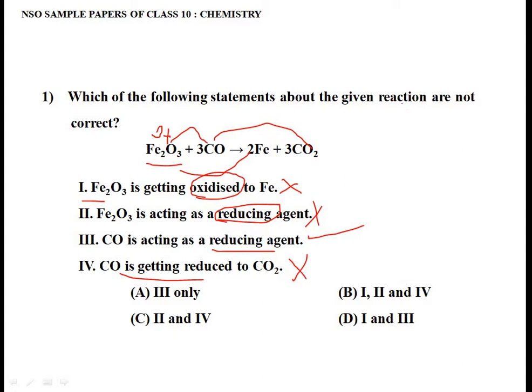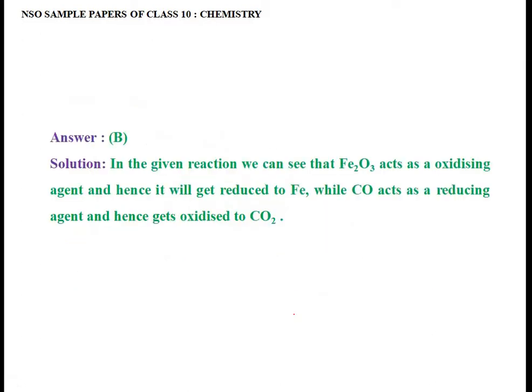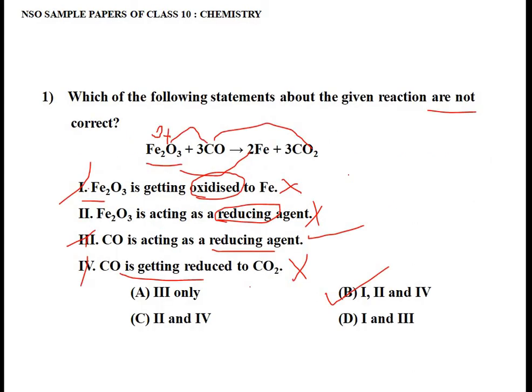In the question it's given, you have to identify the statement which is not correct. So which statements are not correct? First, second and fourth, right? 1, 2 and 4. These are the wrong statements. In the options, let's see: 3 only, 1, 2 and 4, 2 and 4, 1 and 3. So the correct option is B. In B you have 1, 2 and 4. Okay, so let's see the answer. The answer says the correct answer is B, 1, 2 and 4.